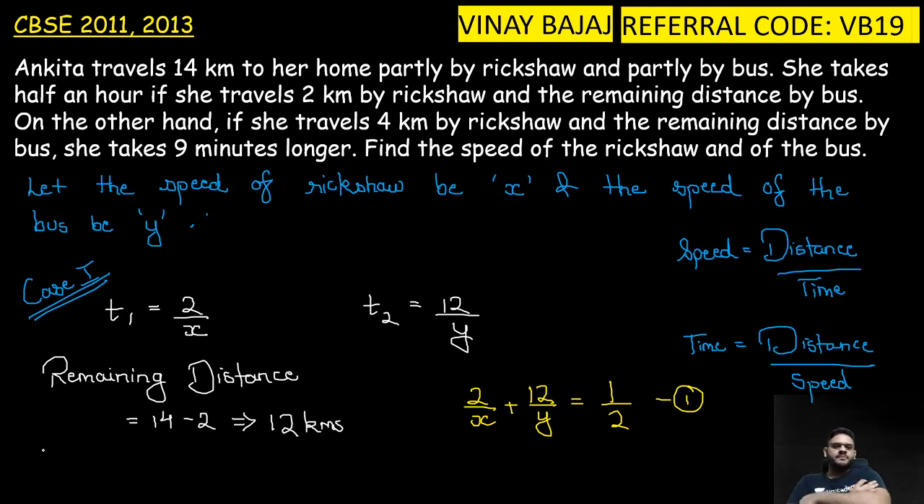Okay. Now, Ankita travels 14 km to her home partly by rickshaw and partly by bus. She takes half an hour if she travels 2 km by rickshaw and the remaining distance by bus. On the other hand, if she travels 4 km by rickshaw and the remaining distance by bus, she takes 9 minutes longer. Find the speed of the rickshaw and of the bus.